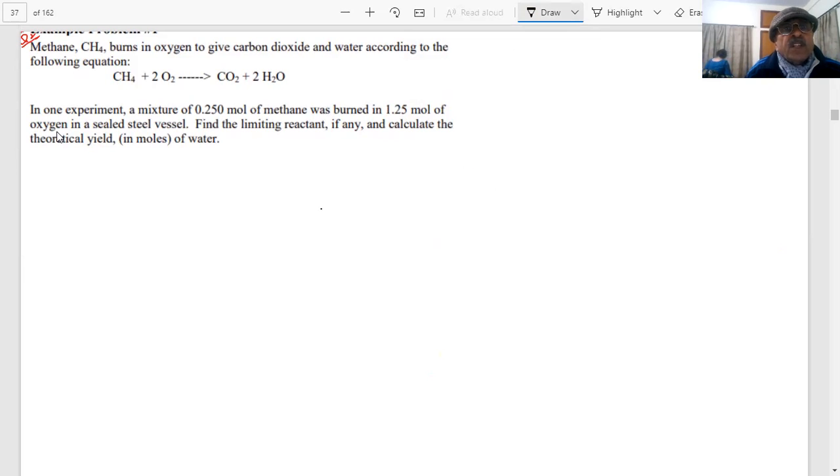Methane burns in oxygen. It is a combustion reaction. The natural gas which you are using at home is an example of a combustion reaction. Fuels, petroleum, are mixtures of hydrocarbons. You burn petroleum in the car and it produces energy which is used for running the car, so chemical energy is converted into mechanical energy.